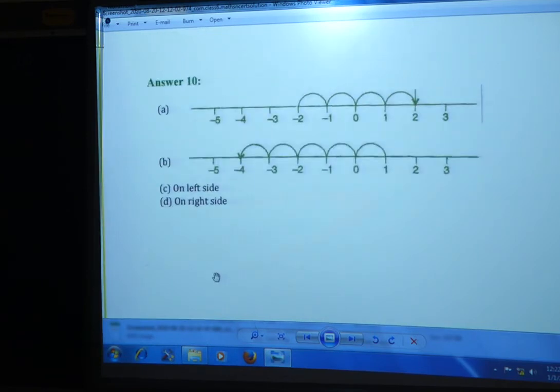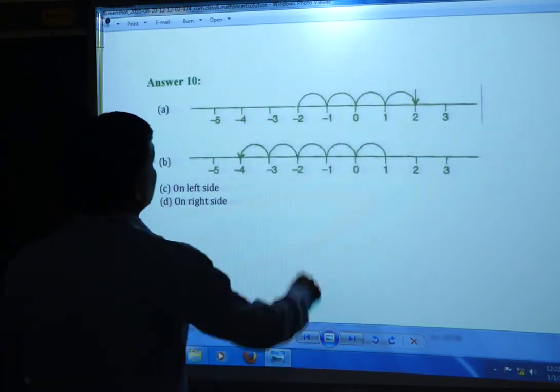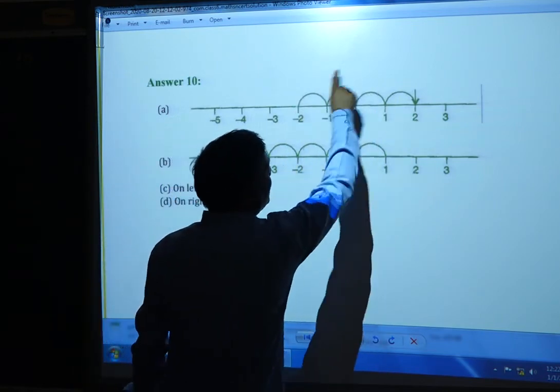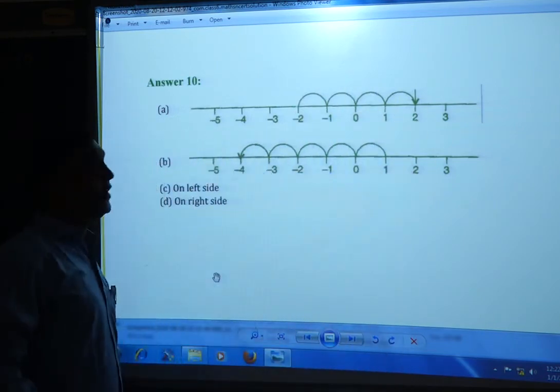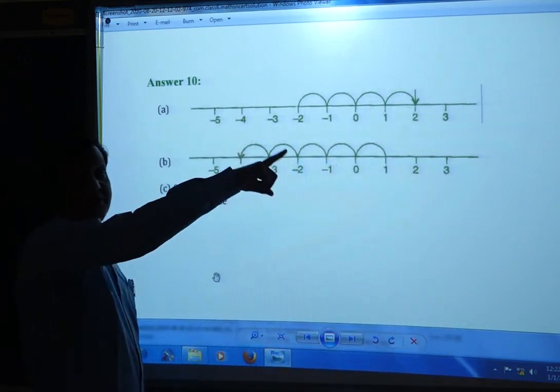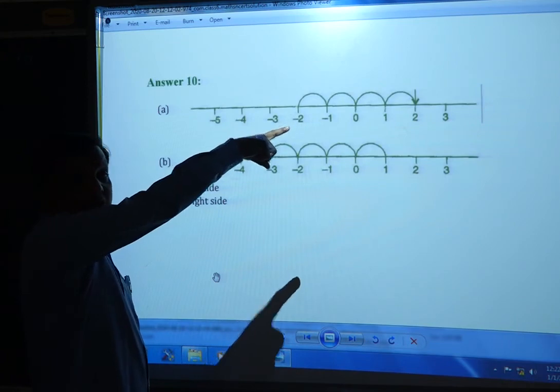Now, here it is minus 2. If you want to reach minus 2, you have to go to the right side. And how many steps do you have to walk? 1, 2, 3, 4 steps you have to walk, so you will reach 2.